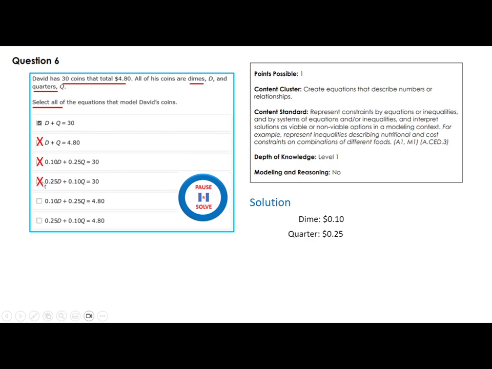That's also unacceptable. Here, 0.10 times dimes plus 0.25 times quarters is equal to 4.80. The answer is yes. The other one is flipped. They've multiplied the dimes by 0.25 and the quarters by 0.10, so that doesn't work. Okay?